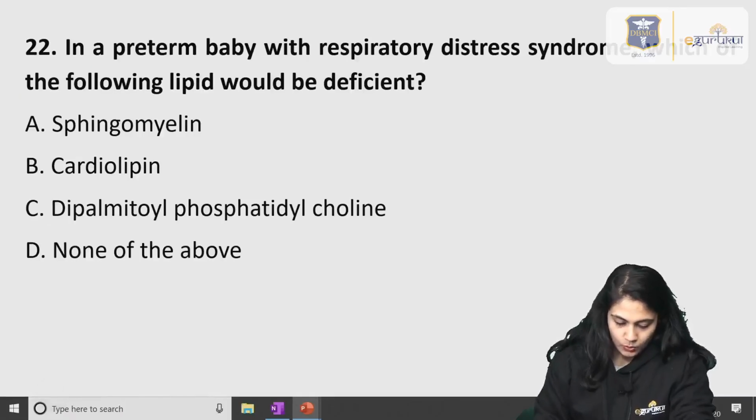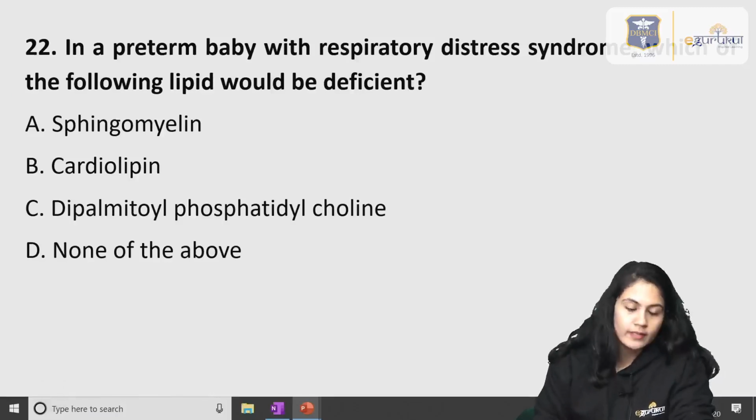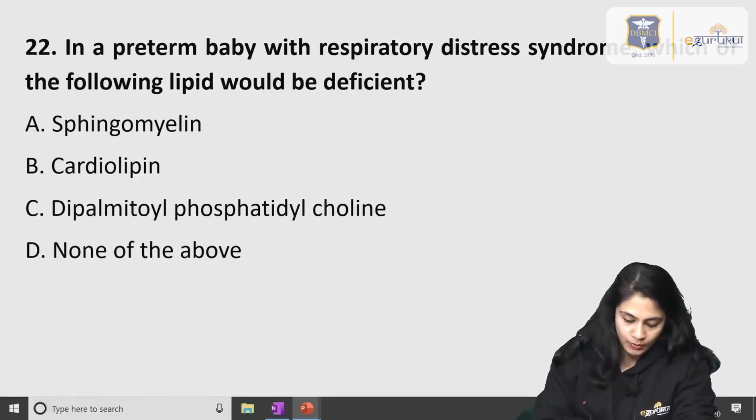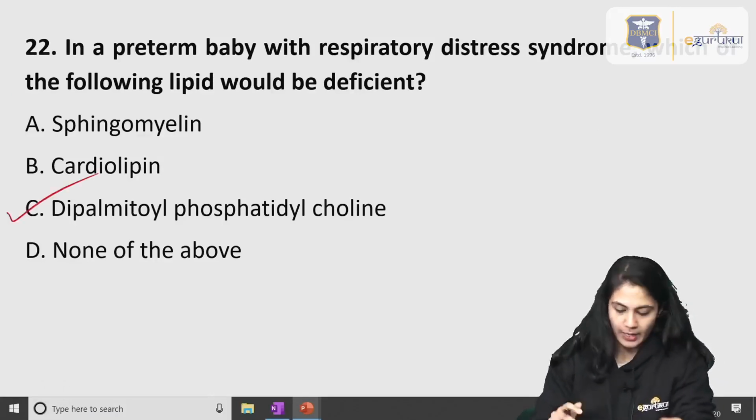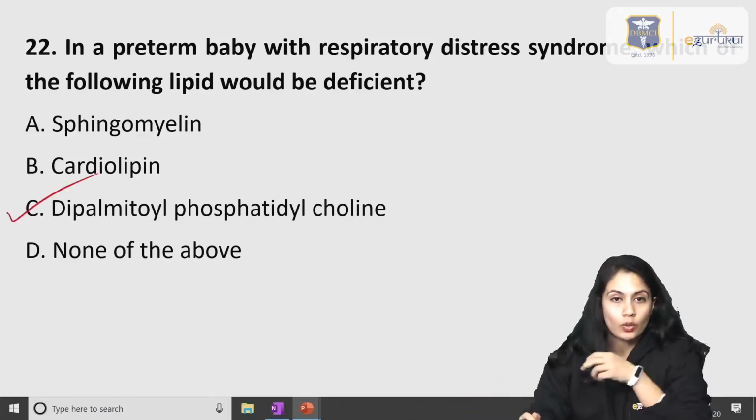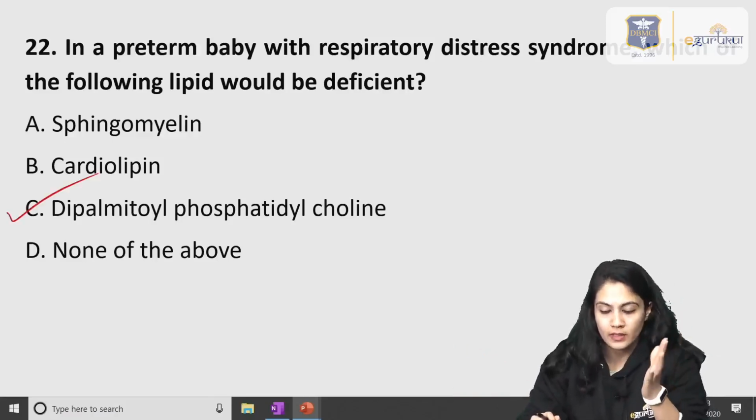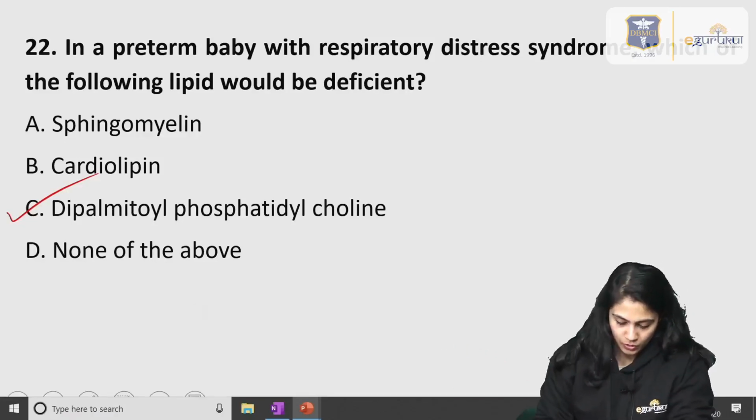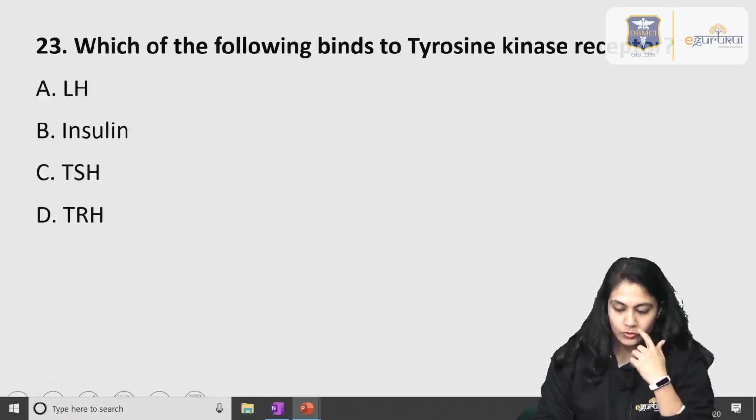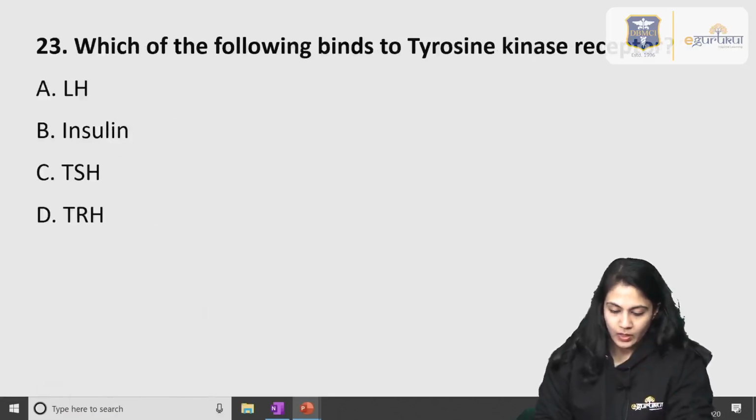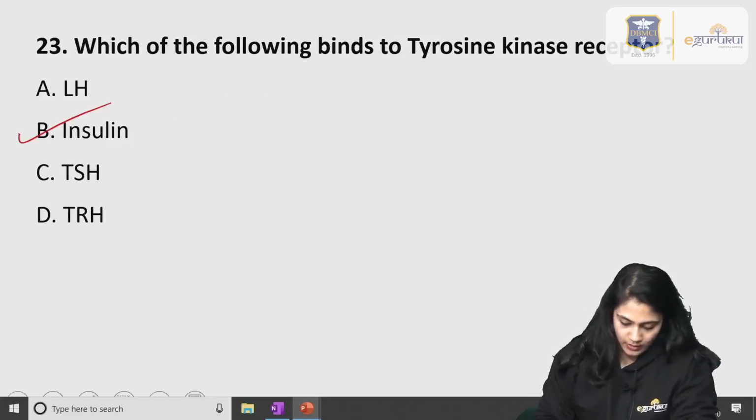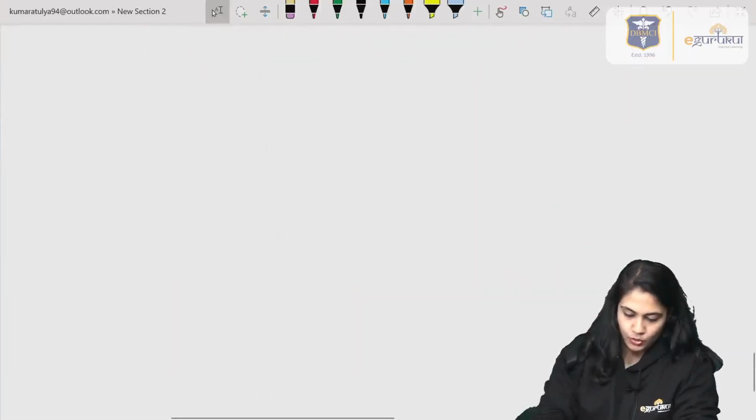Moving on to the next question, in preterm babies respiratory distress syndrome, we already discussed this, it is DPPC, dipalmitoyl phosphatidyl choline, due to lack of surfactant, increase in the surface tension. Moving to question number 23, they ask about the tyrosine kinase receptor. The answer over here is insulin. Let's see why.